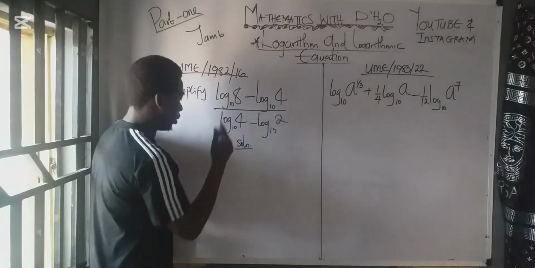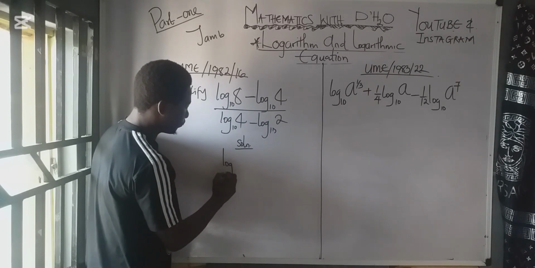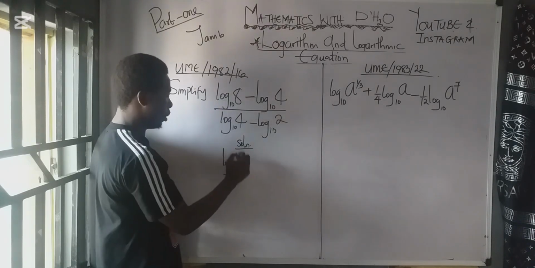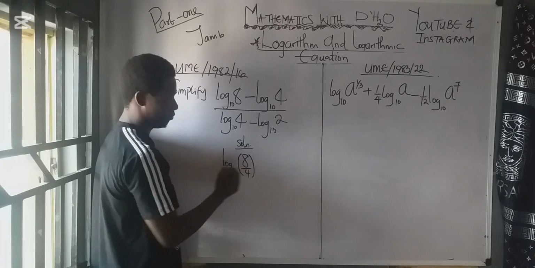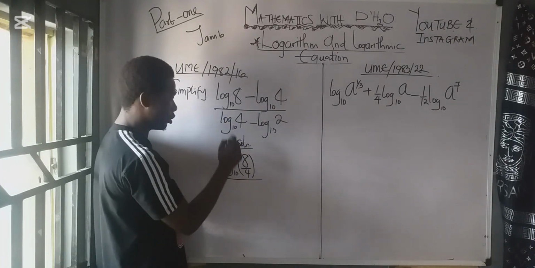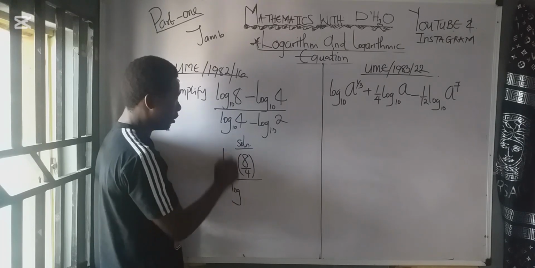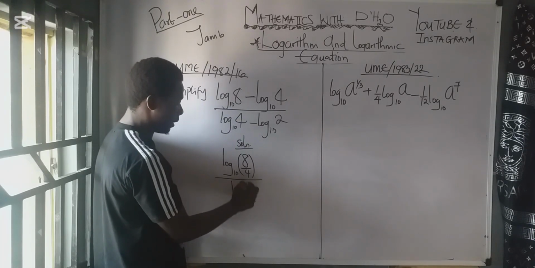So according to the law, this numerator will give us log to base 10 of 8 divided by 4. That's for the numerator, all over the denominator. Now you have log base 10, then you have 4 divided by 2.